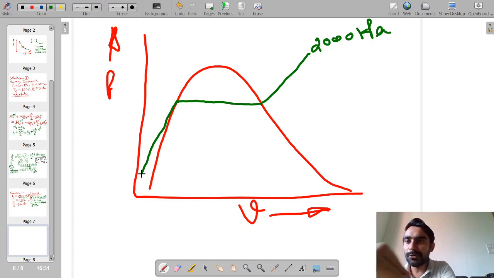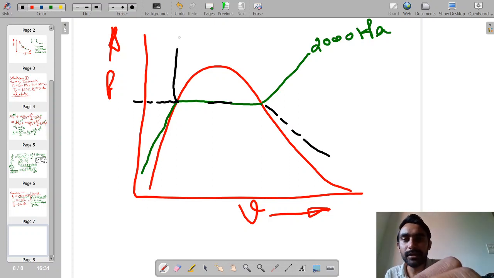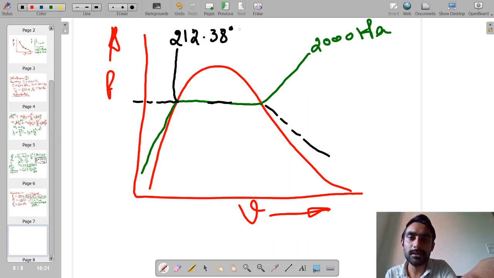Within the dome, the constant temperature line is 212.38 degrees Celsius.